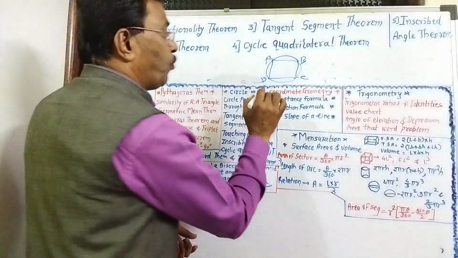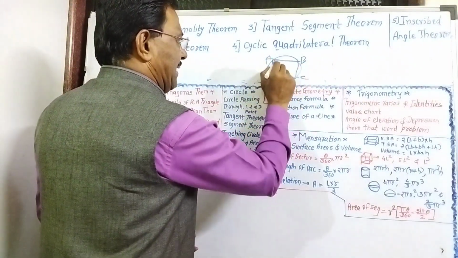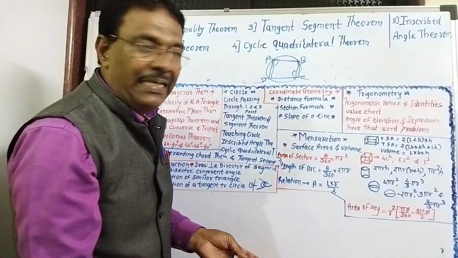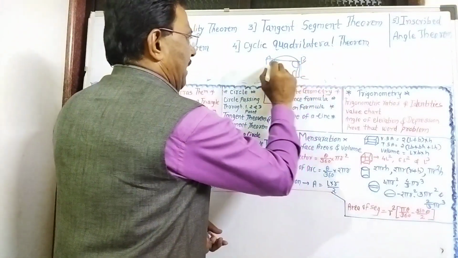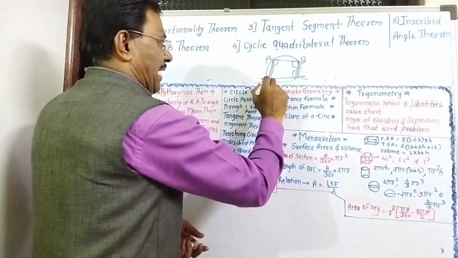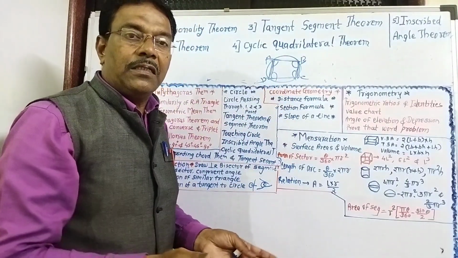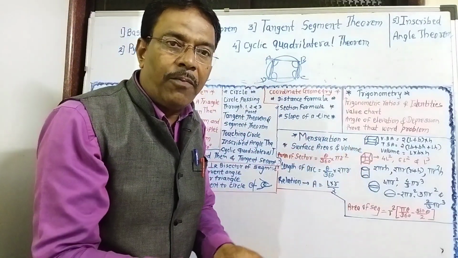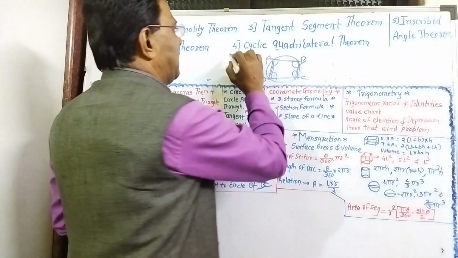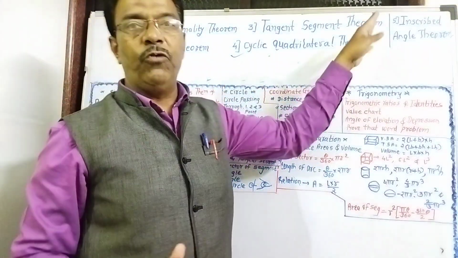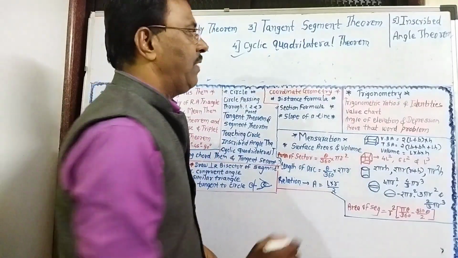Given to prove that angle BAD plus angle BCD is equal to 180 and angle ABC plus angle ADC is equal to 180. Then you can solve with the help of the inscribed angle theorem. This is the cyclic quadrilateral theorem, and one more theorem will be there, the inscribed angle theorem.